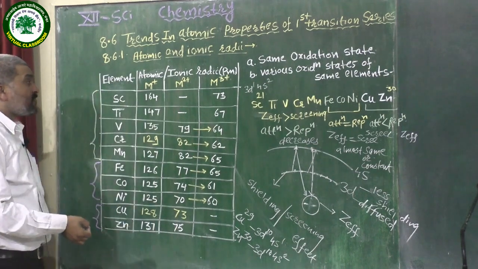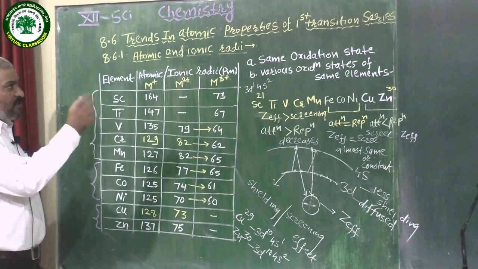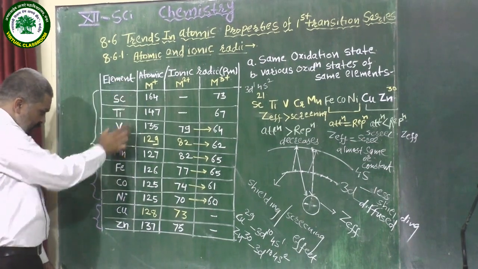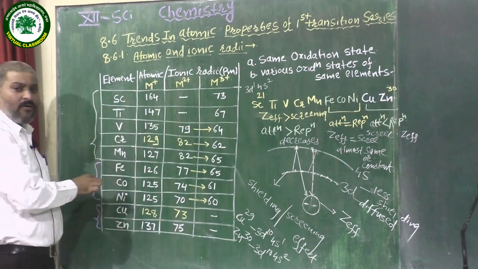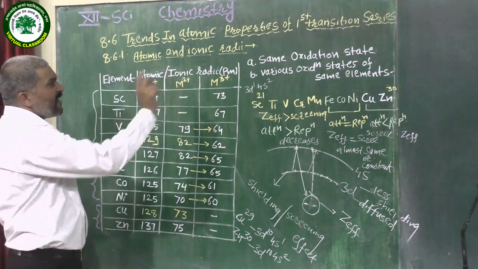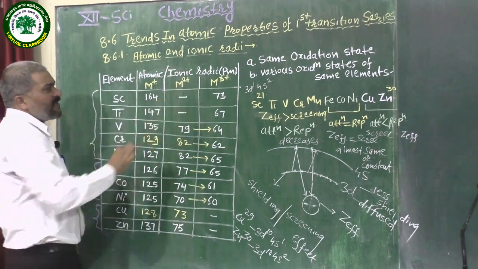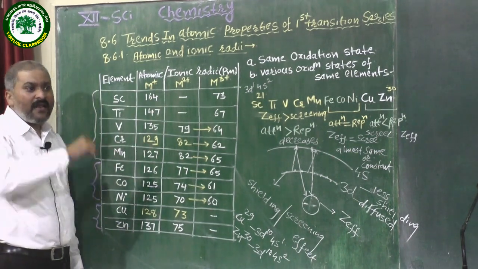Let us see what happens when we consider the same oxidation state of different elements. Here are the different elements from scandium to zinc, having the same oxidation state. Here we consider the common oxidation state, that is +2, of these transition metal elements.